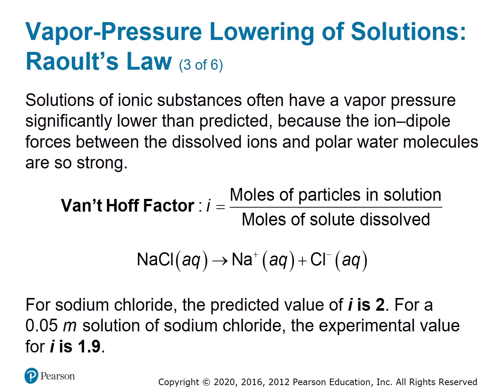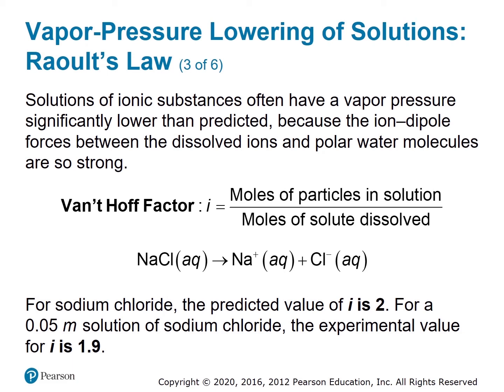Now that example was pretty straightforward because glucose is a covalent compound. Solutions of ionic compounds, on the other hand, often have lower vapor pressures than you might otherwise predict from Raoult's law. This is due to a couple of reasons. First, there are strong ion-dipole forces between ions and polar molecules like water, so we have stronger intermolecular forces at play. Another factor is that when you dissolve 1 mole of, say, sodium chloride in water, it dissociates into 2 moles of separate ions, a mole of sodium ions plus another mole of chloride ions.